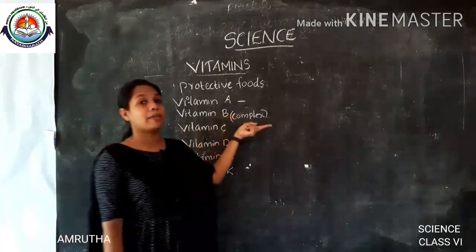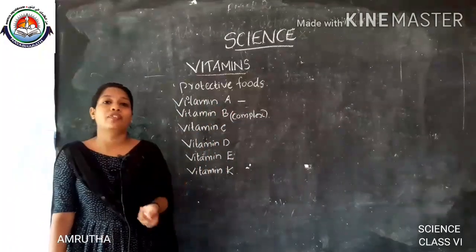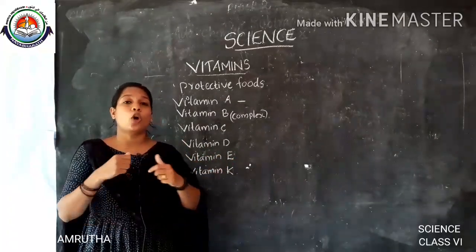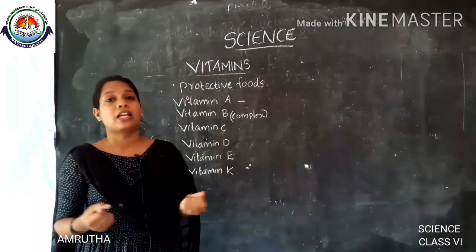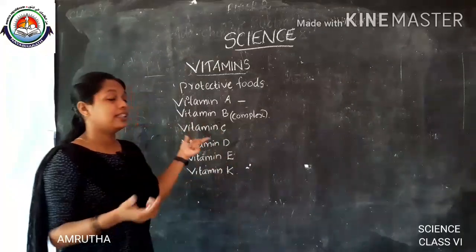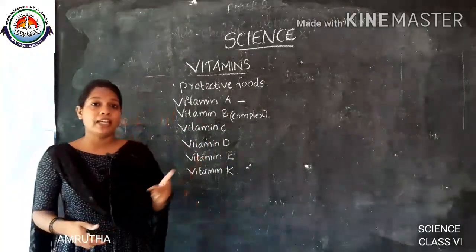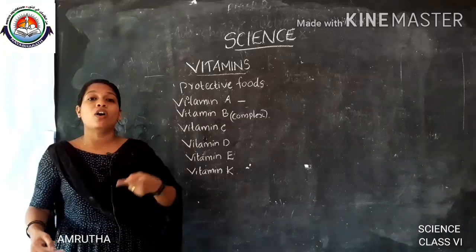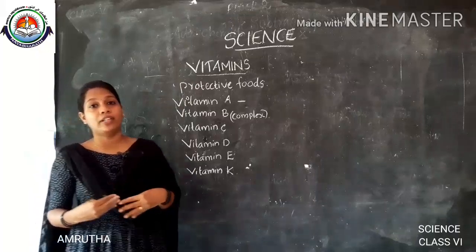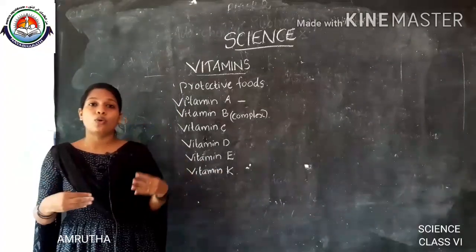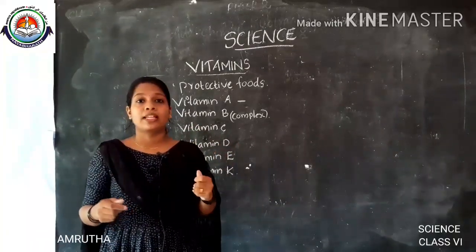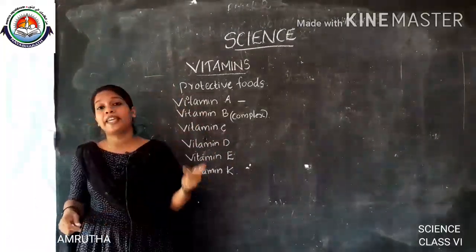It is obtained from green vegetables, meat, milk, egg, cereals, etc. These are the sources of vitamin B, and its main function is it helps in the proper functioning of our digestive system, and also in the functioning of heart, nerves and muscles. Is it clear? So this is vitamin B complex.